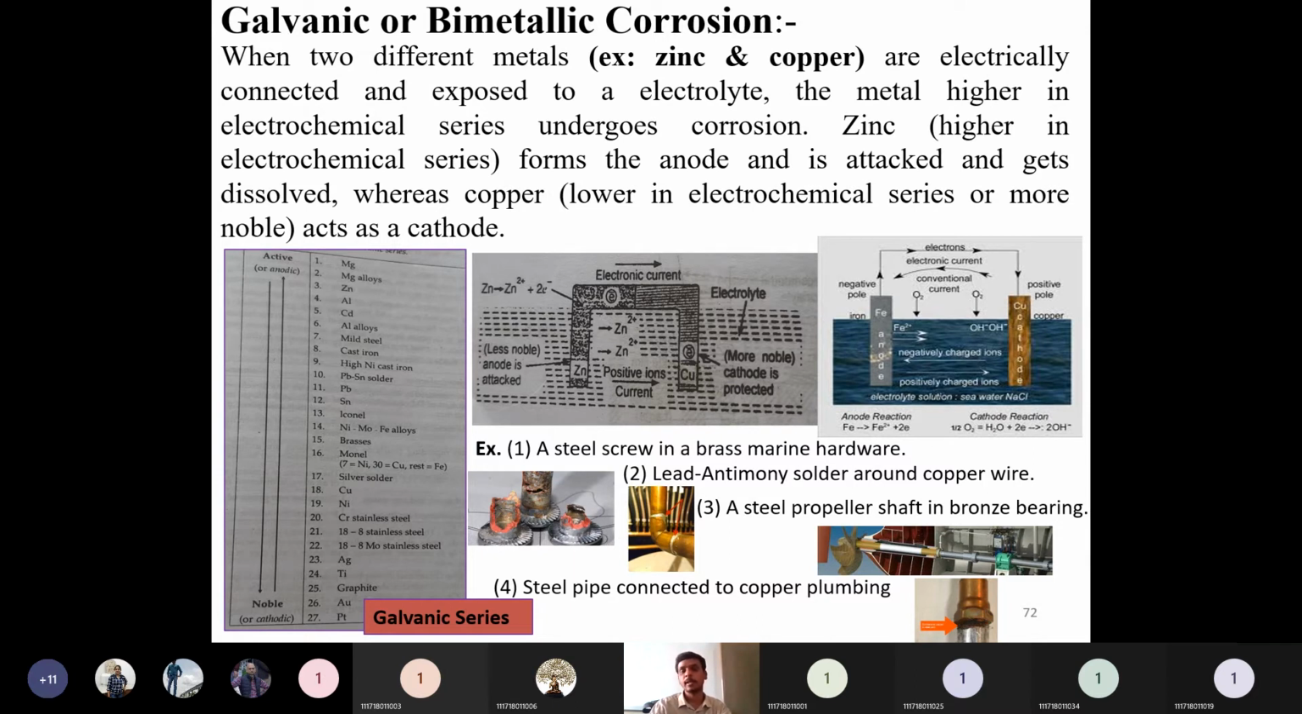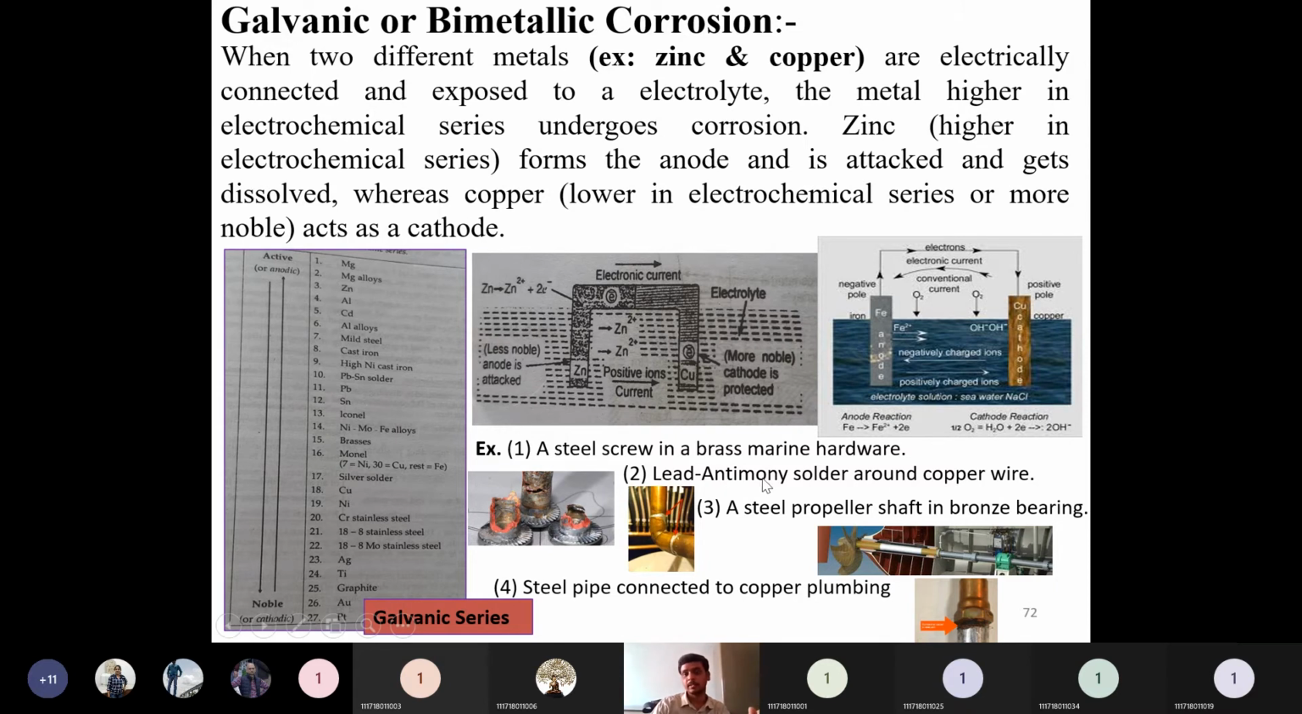A popular example for this is a steel screw in brass marine hardware. When there is a brass marine tube, and inside this tube there is a screw made of steel, the steel is there already and brass is there, so they are two different metals. Brass will be higher in the electrochemical series, acting as the anode, and the steel will act as the cathode. Like this it will go on.